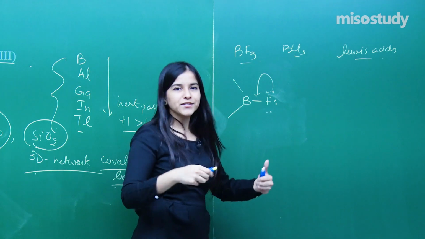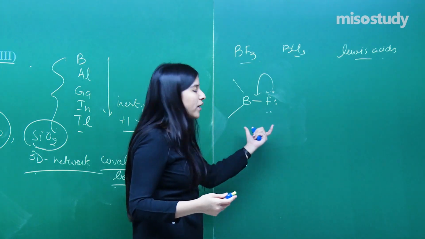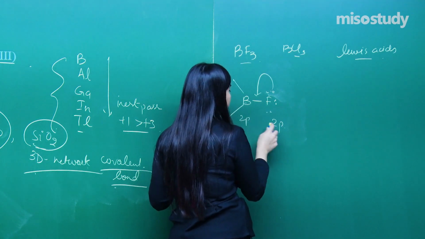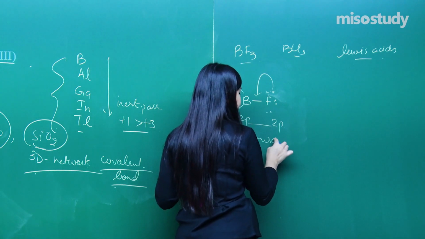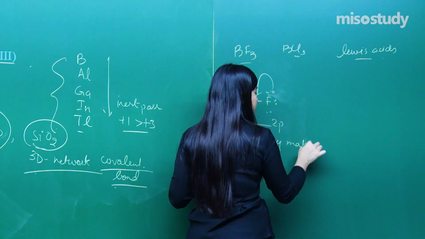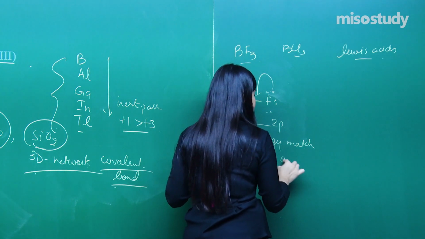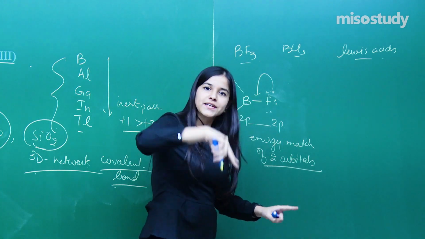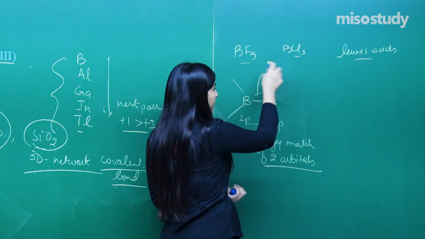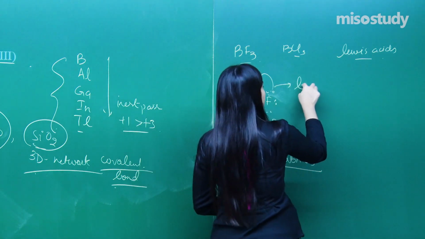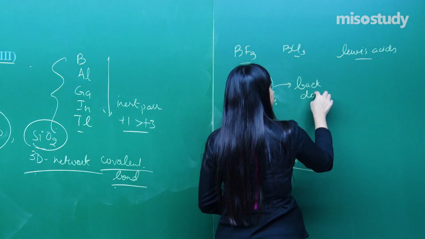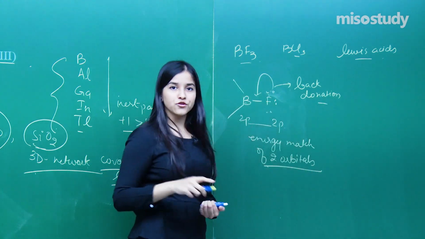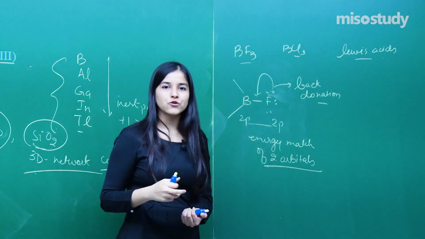Somewhat, fluorine is being generous. Why is there a donation happening? It is a 2p orbital and it is also a 2p orbital. So there is an energy match of two orbitals. Due to this energy match, the electrons can get transferred, and this phenomenon is known as back donation. From the back side, the fluorine is itself donating the electrons, thereby curbing its electron deficiency.